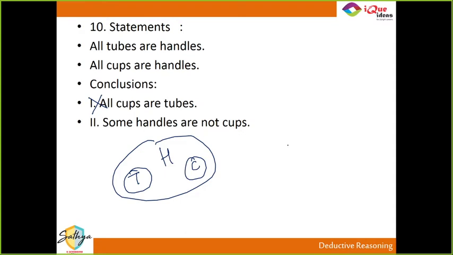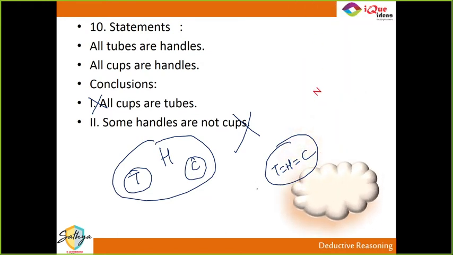What if I draw like this? All tubes are handles and all cups are handles. In this case, I have also proved that the second one is wrong. So using the second diagram, I was able to prove that the first one is wrong. Did you get that? So here, neither one. Remember guys, the first diagram will prove the first is wrong, but it does not confirm that the second is right, because there is another possibility. You can draw it like this, and here it proves that the second one is also not necessarily true. Did you get that, guys?